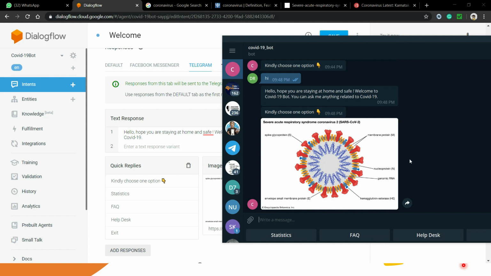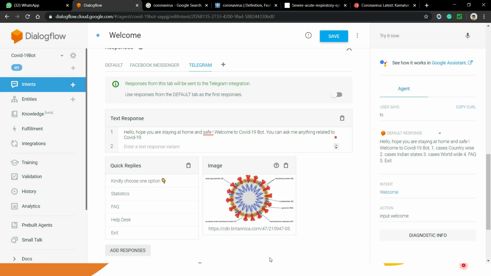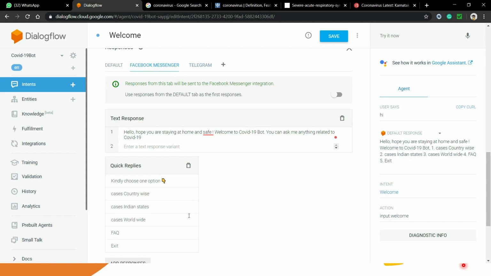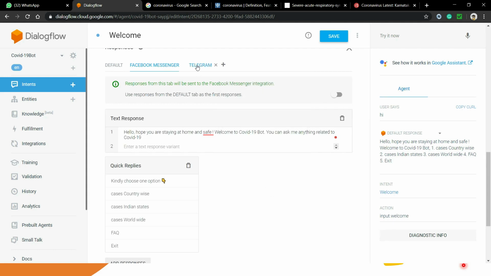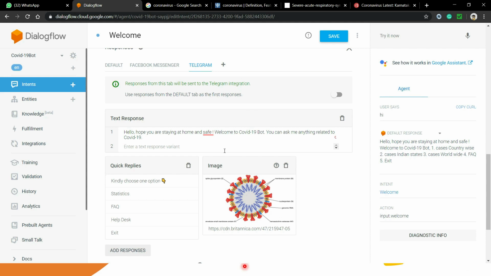So you will be able to see that I'm able to customize my UI according to applications like Telegram and Facebook Messenger. I have also integrated this chatbot to Facebook Messenger, but due to COVID-19, Facebook is not approving some chatbots. This is the reason I'm not showing this option over here. Likewise, you can customize your chatbot for these particular applications. Okay, so I hope it is clear for you all.